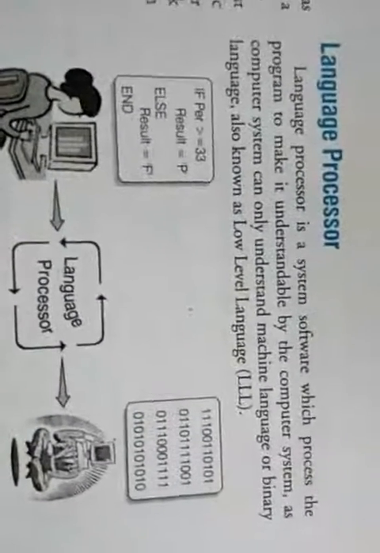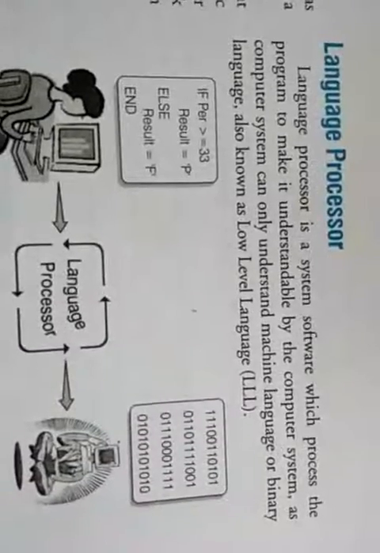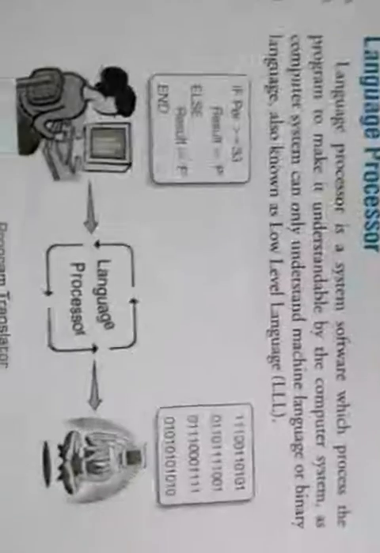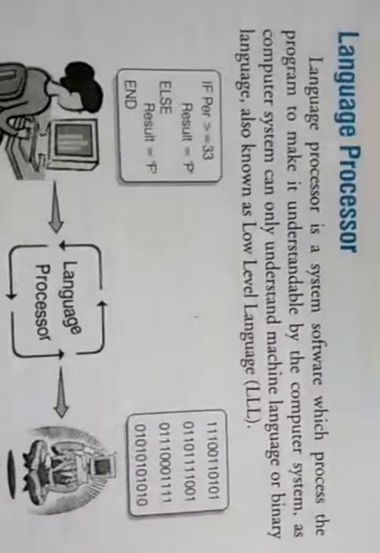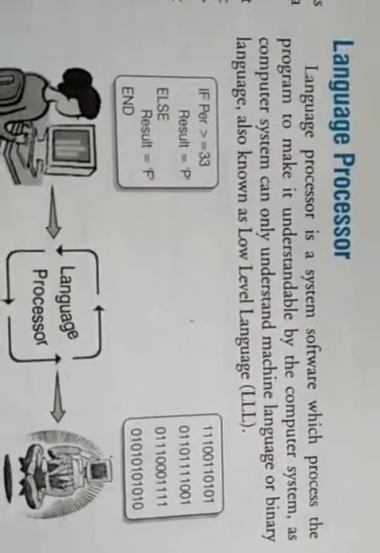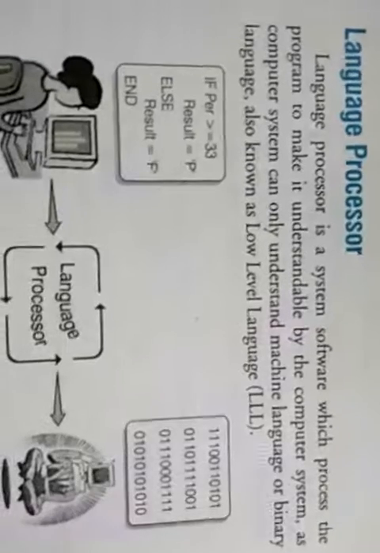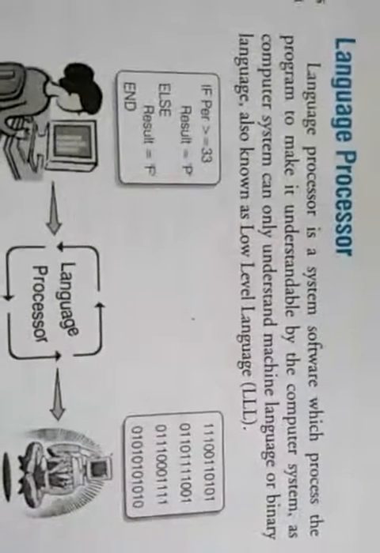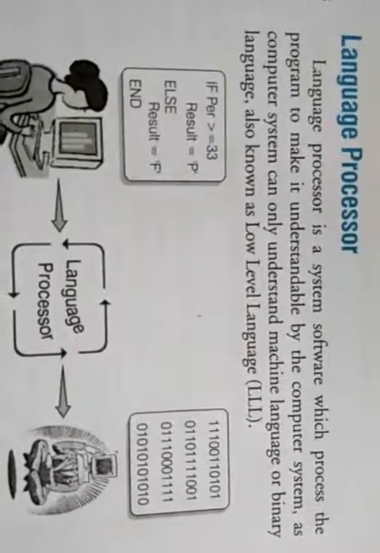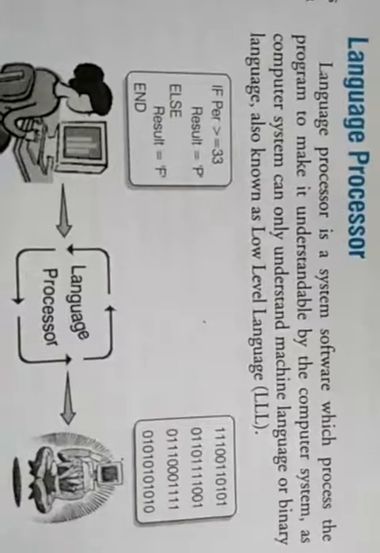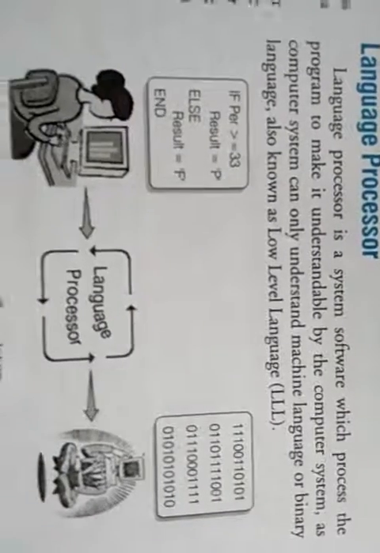Each computer should have a language processor to convert a high level language into machine level language, because the system understands only machine level language, whereas the data is input to the computer in the form of high level language. So a language processor is one of the system software which processes the program to make it understandable by the computer.